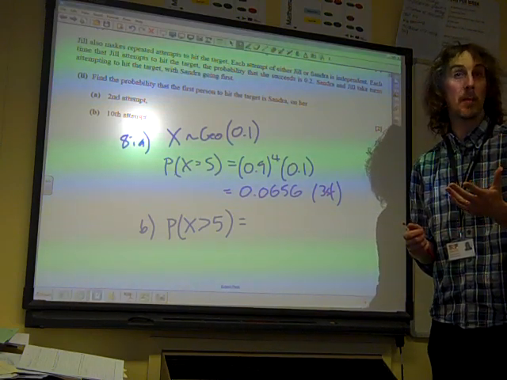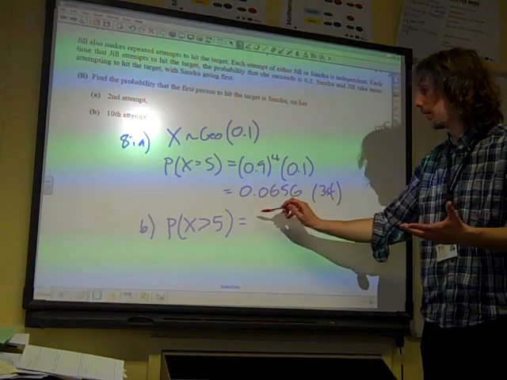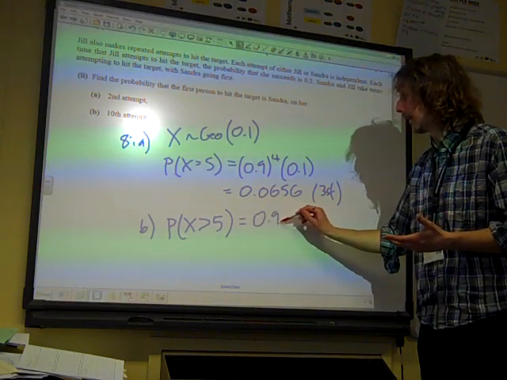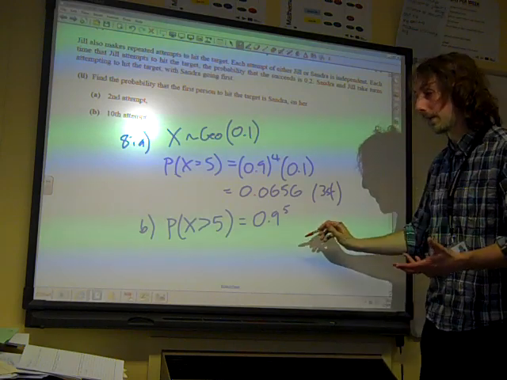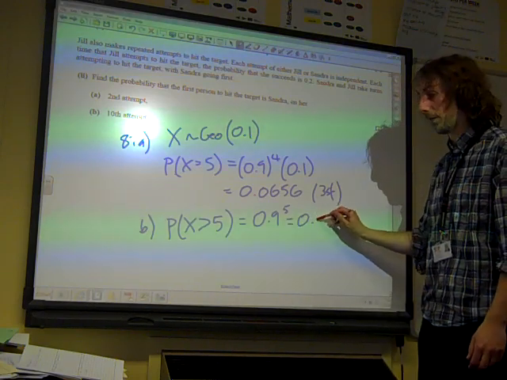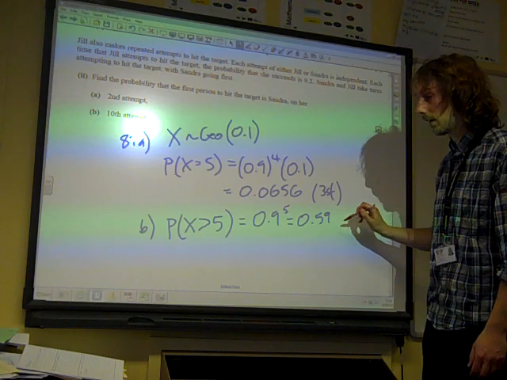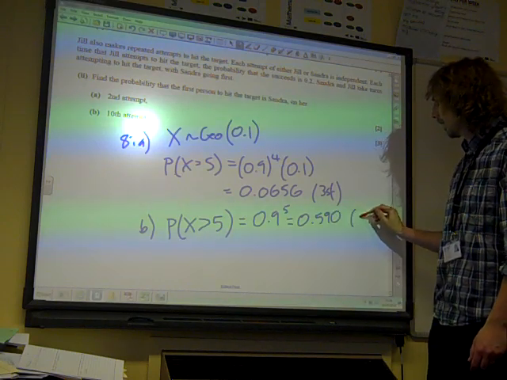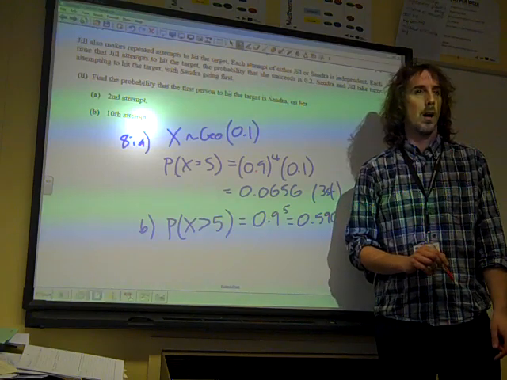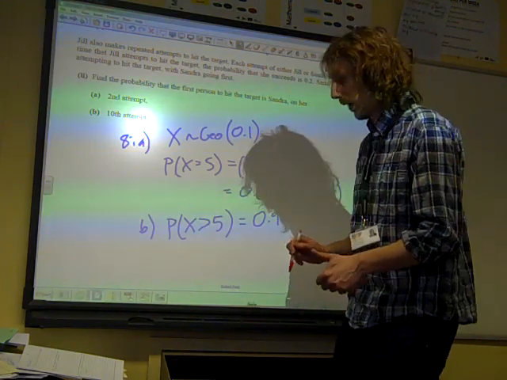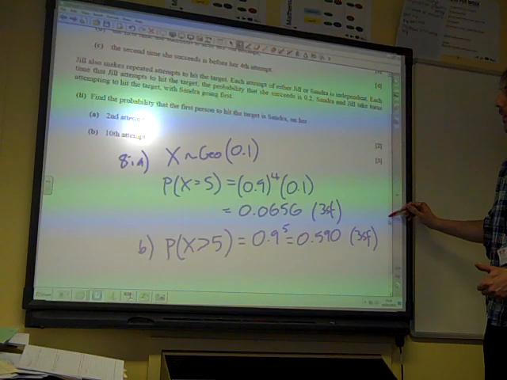So that is 0.9 to the power of 5. That would be the condition for that happening, and that is 0.590, I think. Again, 3 significant figures. Okay, that's quite a nice bit at the start of that question.